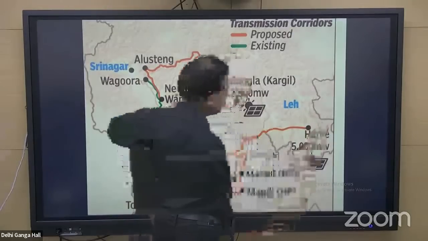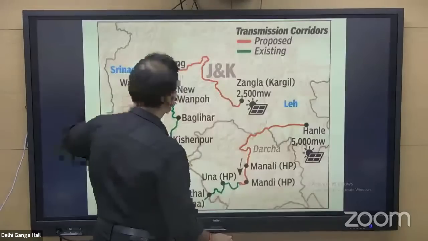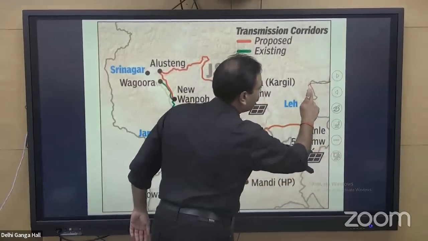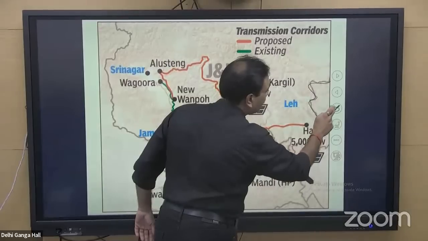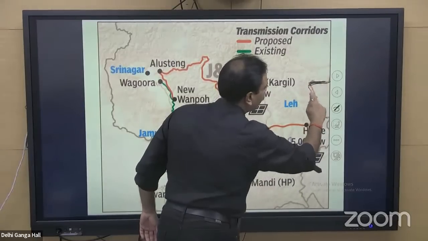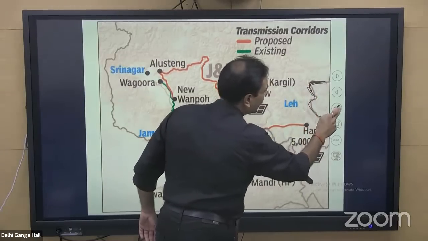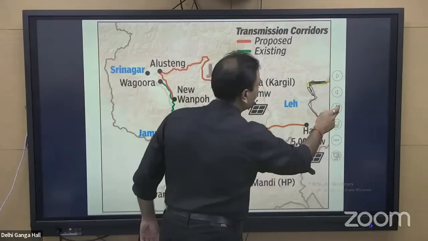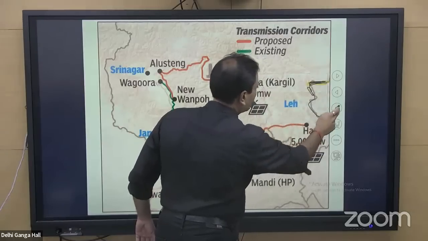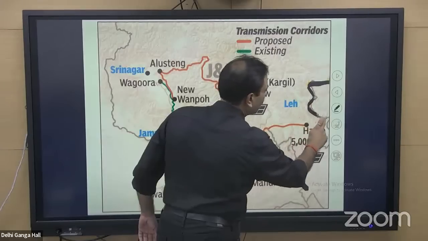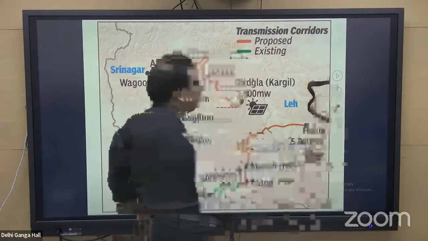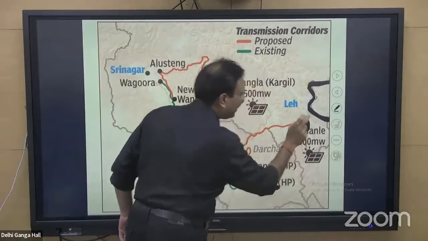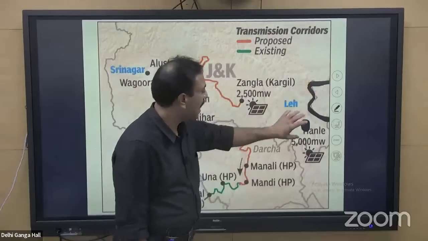This line is the border between India and China. And here we are having the location of Hanle. So the border of India and China and the location of Hanle.